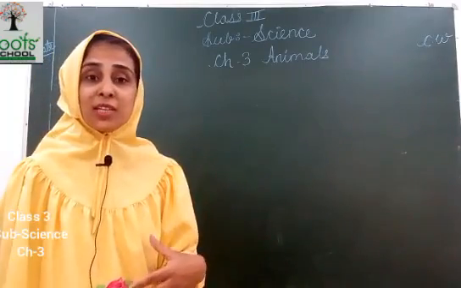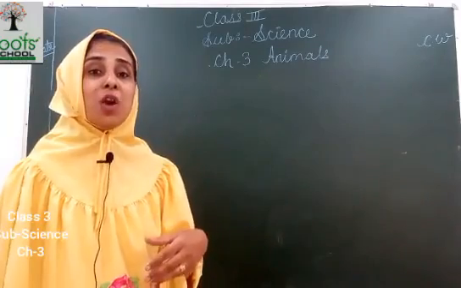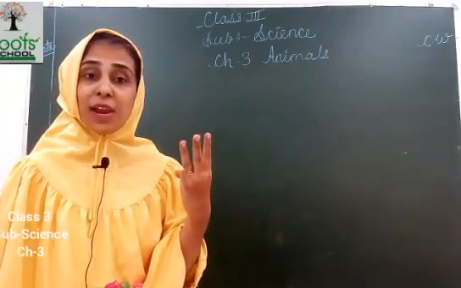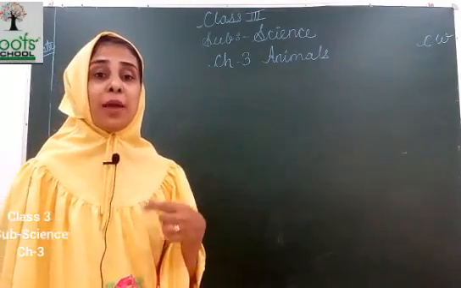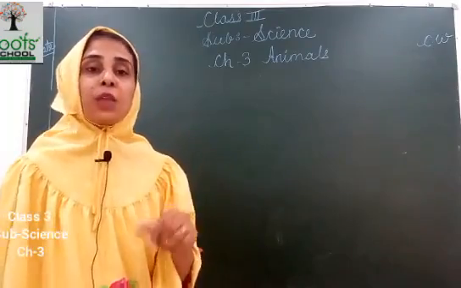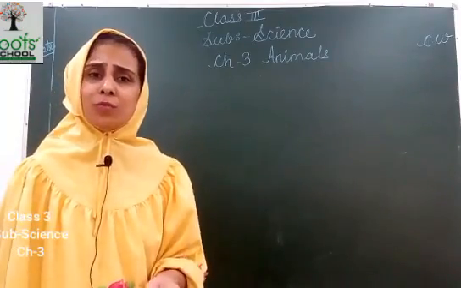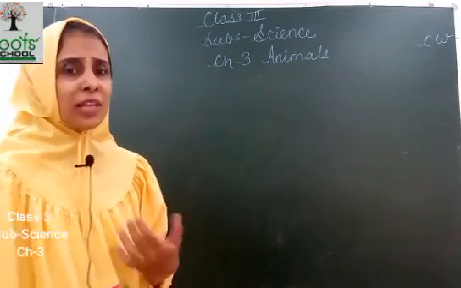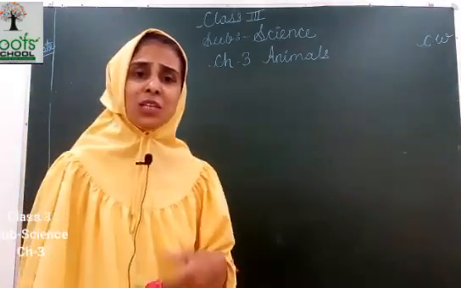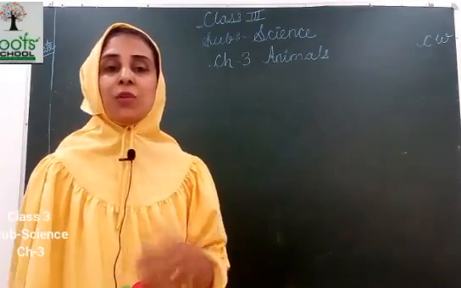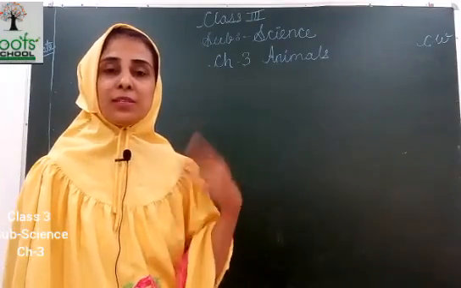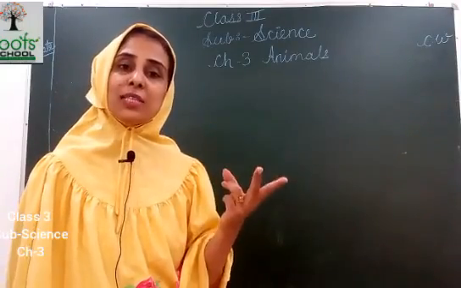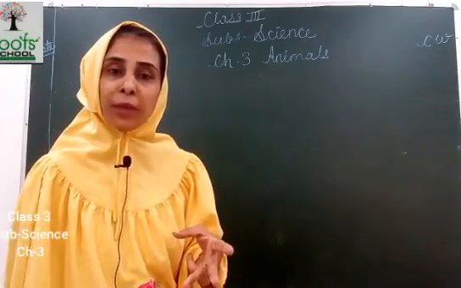And what does the thorax consist of? It consists of 3 pairs of legs. How many pairs of legs? 3 pairs of legs and a pair of wings. And what is the abdomen? It is the food storage. Whatever food we eat, the process of it is in the abdomen. So each and every insect usually has 3 body parts, that is head, thorax and abdomen.